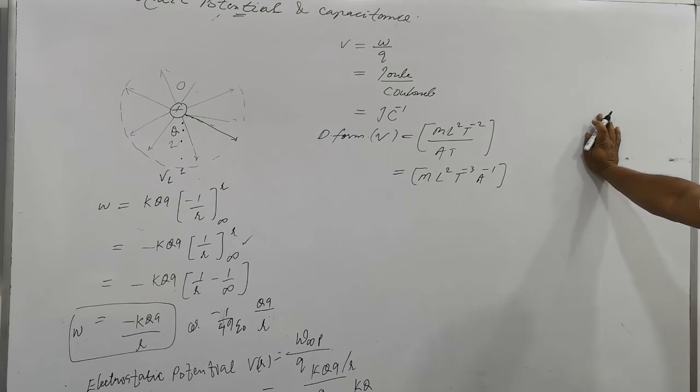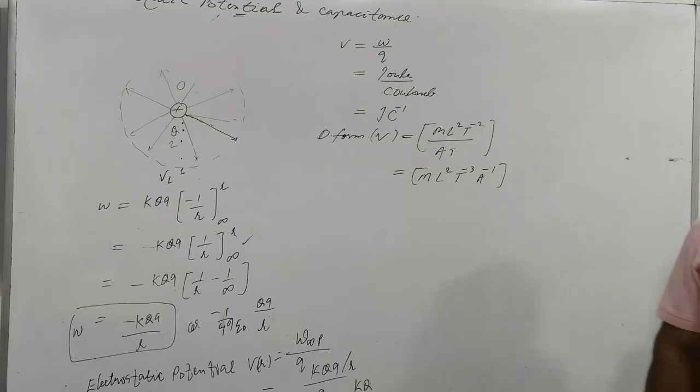Whether electrostatic potential, gravitational, or elastic, it will have the same dimension formula. That means changing the field or area does not affect the dimension formula. Means from the dimension formula, you cannot predict whether it is electrostatic potential, electric potential, or gravitational potential.